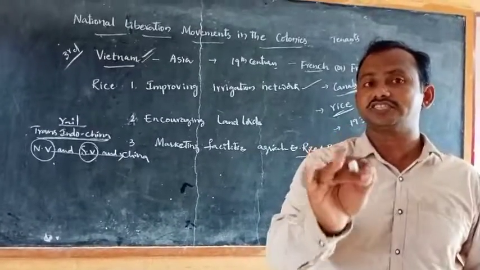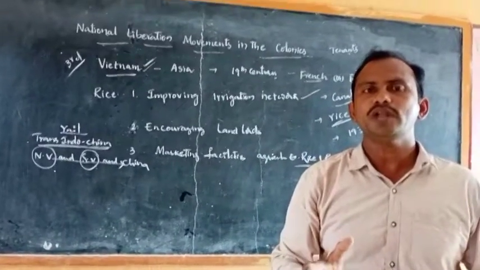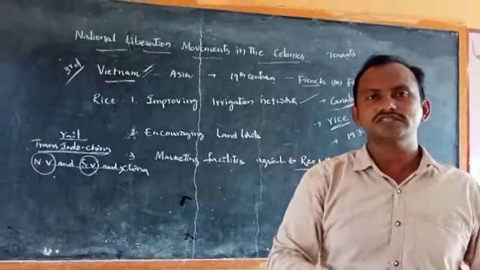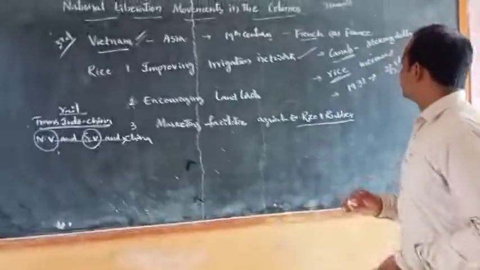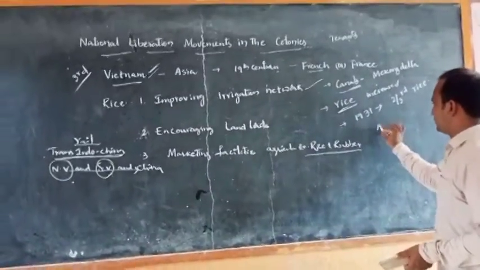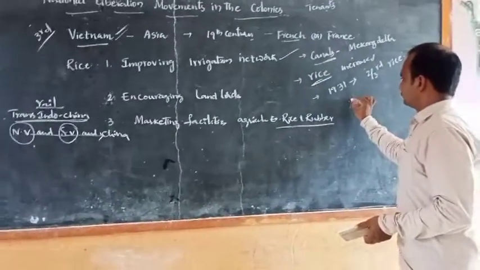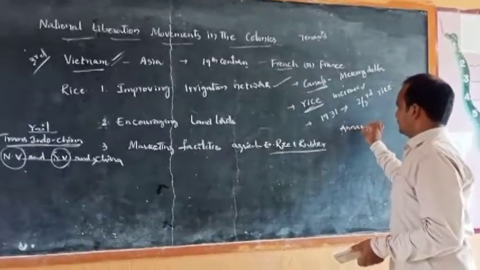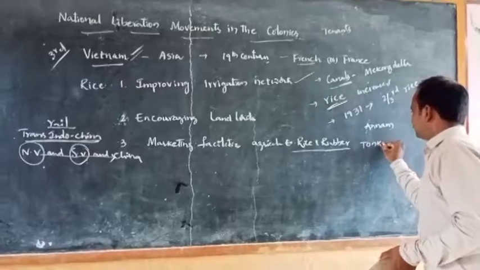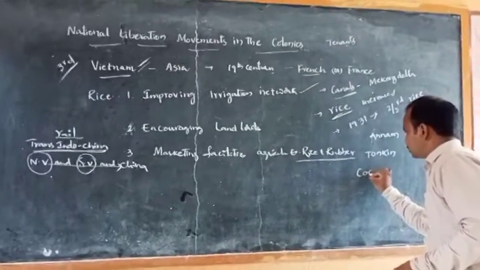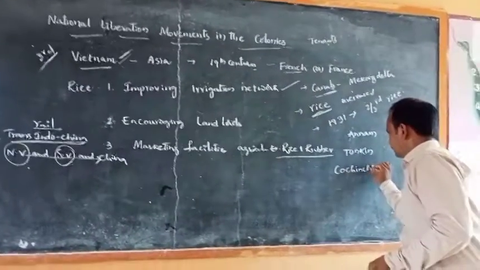Let us see the statistics of how many people were landowners and how many were landless. For example, take three different regions: Annam, Tonkin, and Cochinchina. These are place names.